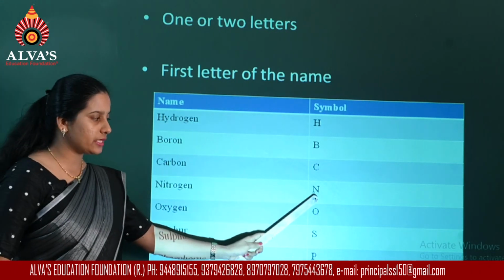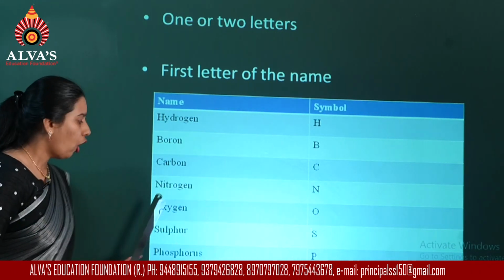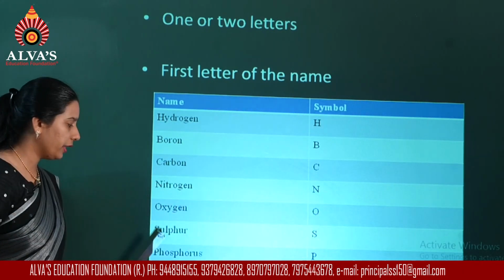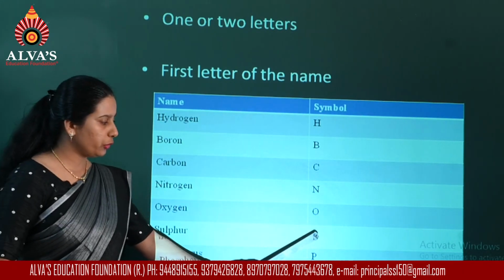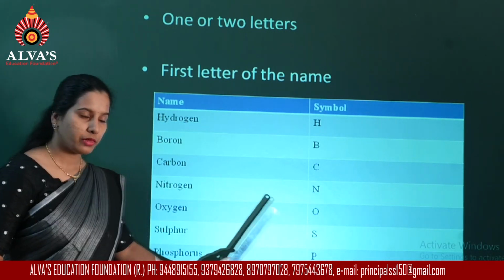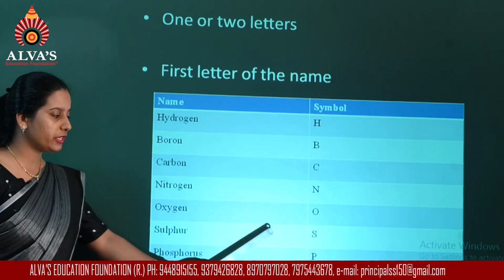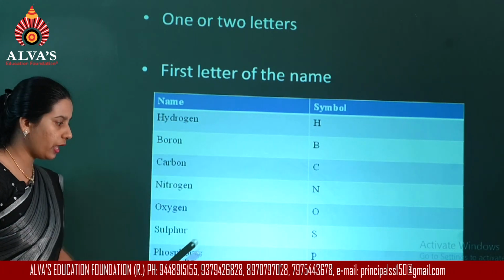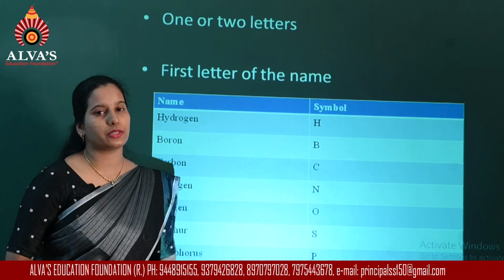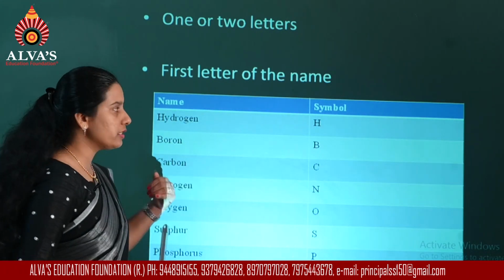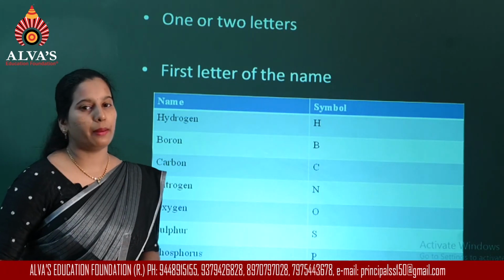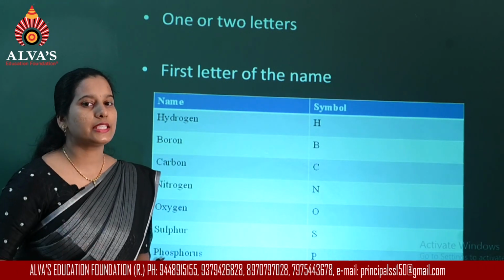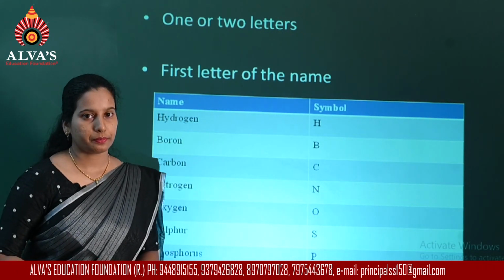Nitrogen is represented as N. Oxygen, the symbol used is O. In the case of sulfur, we use the symbol S. Phosphorus, the first letter P is used as a symbol. In the case of iodine, I is used as a symbol. So like this, there are a few elements where the symbol is derived from the first letter of the name.